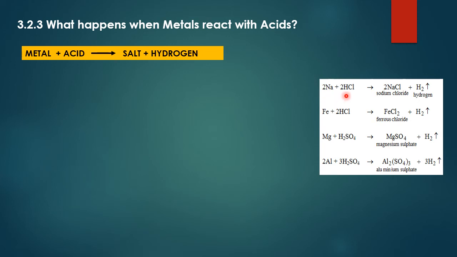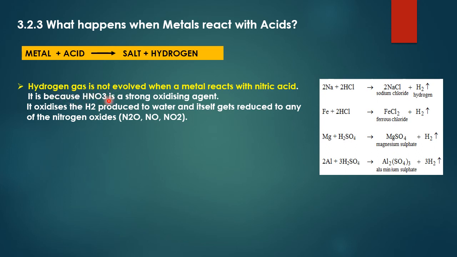Sodium reacts with HCl and it gives sodium chloride. Iron reacts with HCl, it gives ferrous chloride. Magnesium reacts with acid, that is H2SO4, sulfuric acid. It gives magnesium sulfate, and when aluminium reacts with acid, it gives aluminium sulfate. In all the cases you can see that hydrogen gas is evolved. So metal plus acid gives salt plus hydrogen.